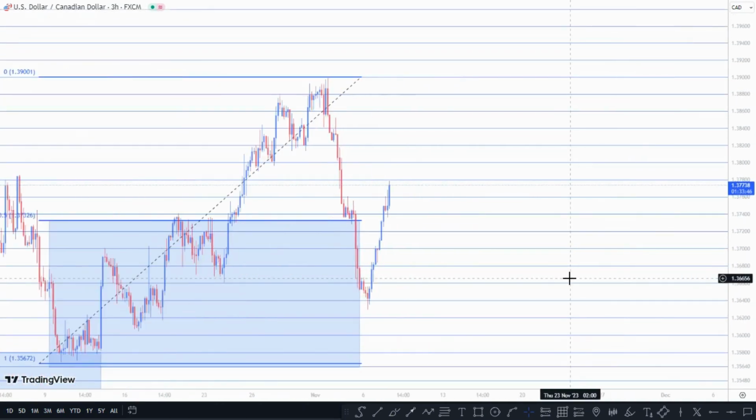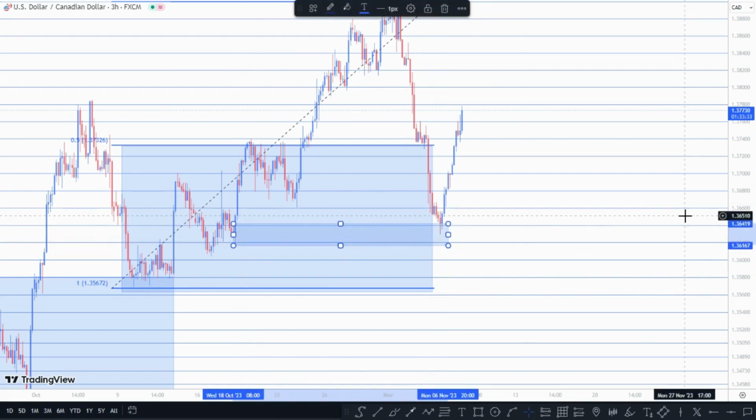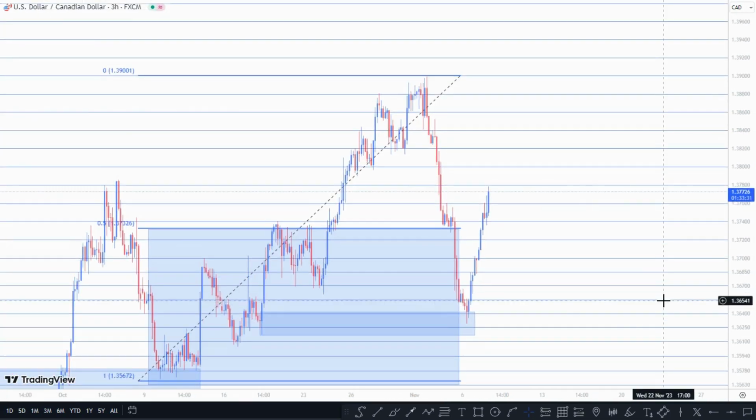As you can see, the market actually mitigated a discounted demand zone right here, and now it's buying. You can never see a very valid trend continuation at a premium demand zone. No, the market needs to give a proper retracement back to discounted price before going back up, and vice versa if the market is selling. So you can see how simple this is, and you can see the major reason why the market gives impulse and correction in the forex market.